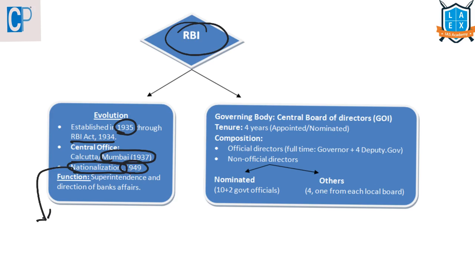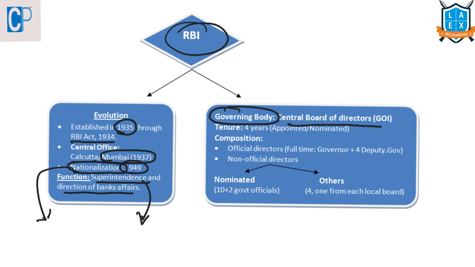Then what are the functions of this Reserve Bank of India? It is general superintendence and direction of bank affairs. Superintendence means supervising or managing the bank affairs. And who is the governing body in this Reserve Bank of India? It is the Central Board of Directors who were appointed by the Government of India under this Reserve Bank of India Act of 1934 who were the governing body of RBI.